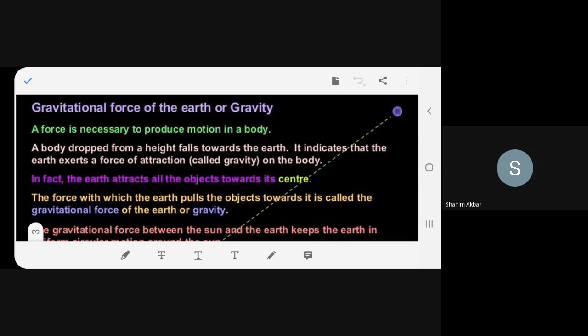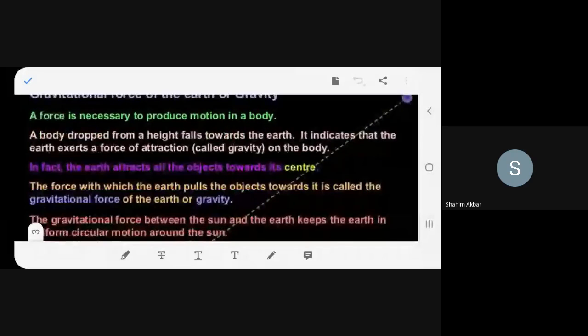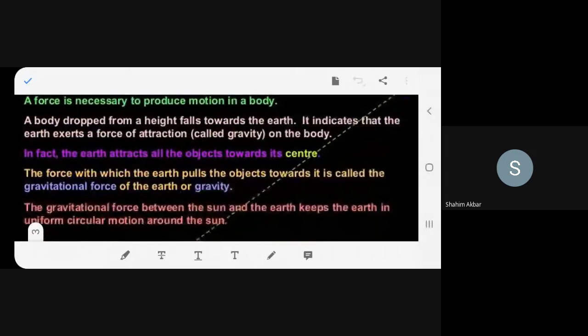Gravitational force of the Earth or gravity. A force is necessary to produce motion in a body. A body dropped from a height falls towards the Earth. It indicates that the Earth exerts a force of attraction called gravity on the body. Just a moment.